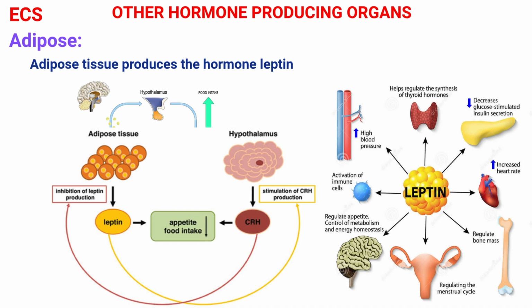If the level of adipose or leptin decreases below a certain threshold, the body enters starvation mode and attempts to conserve energy through increased hunger and food intake and decreased energy usage. Adipose tissue also produces very low levels of estrogen in both men and women. In obese people, the large volume of adipose tissue may lead to abnormal estrogen levels.